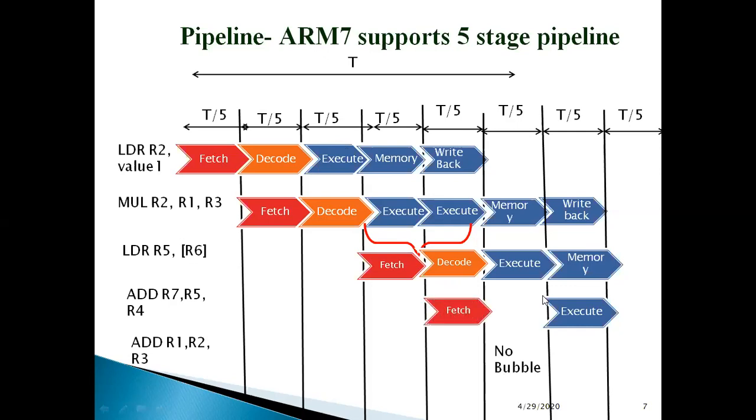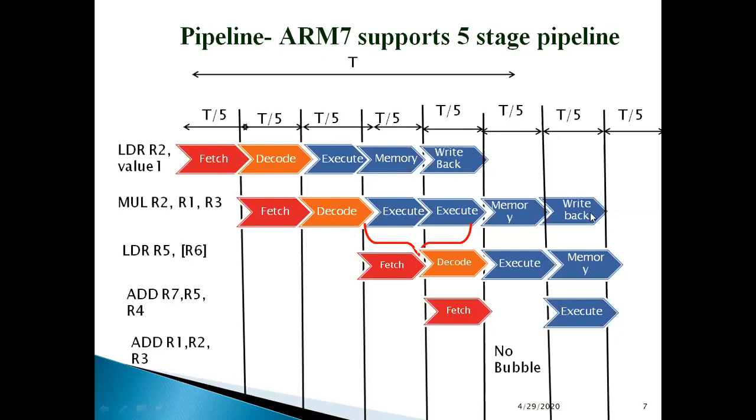Similarly, we have data forwarding. Data forwarding is another technique in which I can directly forward my result from the execute stage to the decode stage of another instruction. For example, I needed my R2 here as the source operand.